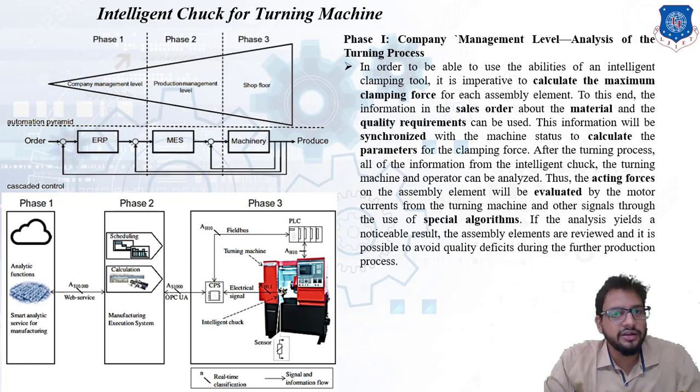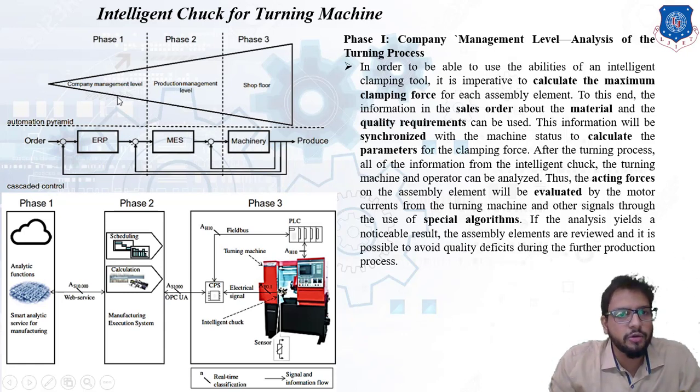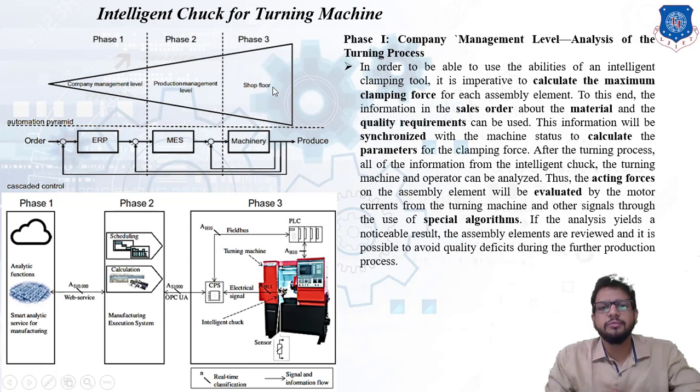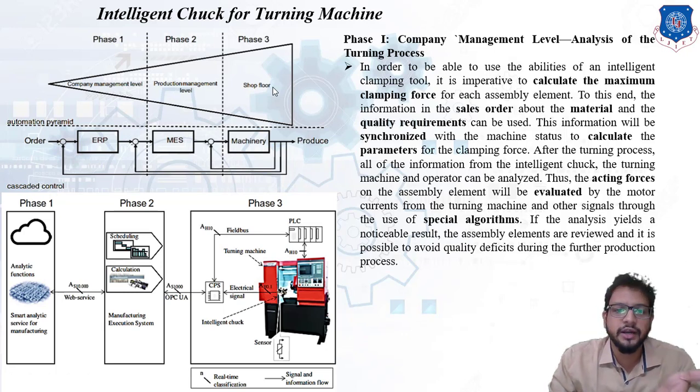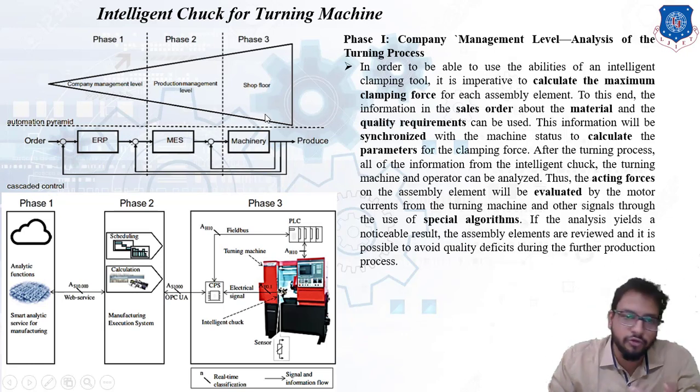You can clearly see the top phase, phase 1, is the company management level. The second phase is the production management level, and the third phase is the shop floor level. Shop floor level was basically the bottom level, where field devices were included: AGVs, machine to machine communications, and the workers handling the computer system, monitoring and optimizing. So all this comes under the shop floor category.